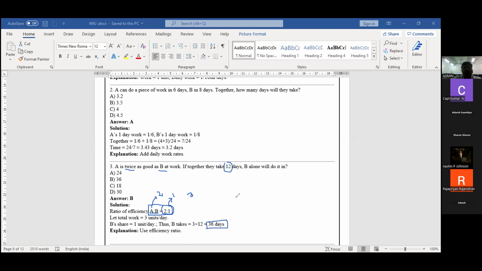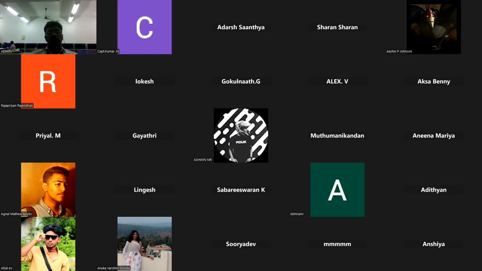Suppose A can do it, then A's work is 1 by 10, and so on. That's all. Is it clear or not clear? This type of question is important. A is twice, so the ratio, don't forget. This is the third type of problem, where one is compared to another, one is better than another. Like that, questions will come. Clear? Done.